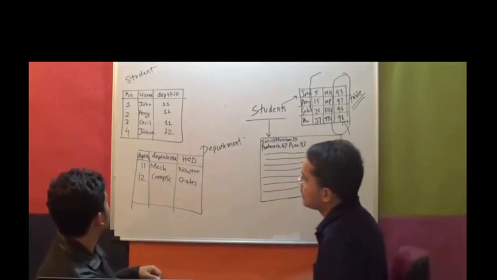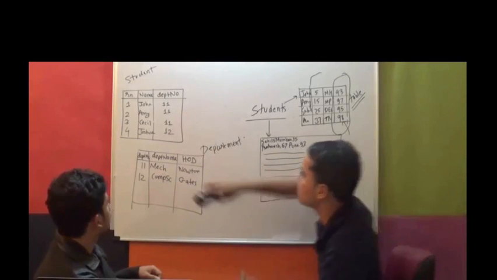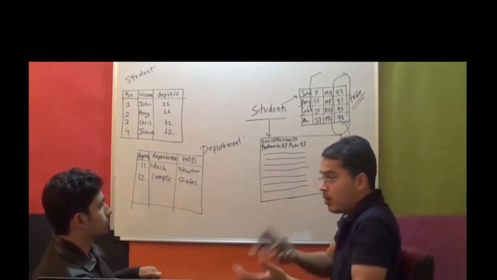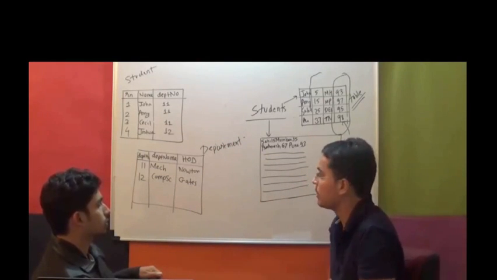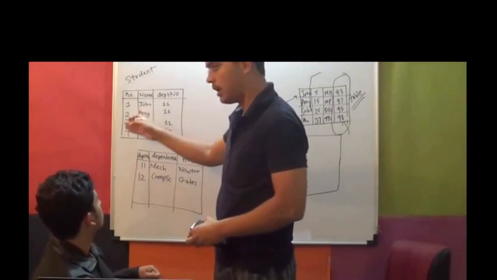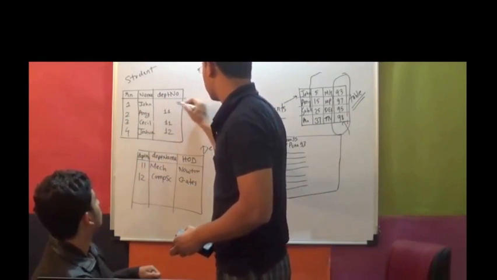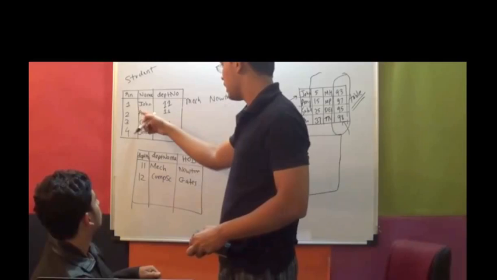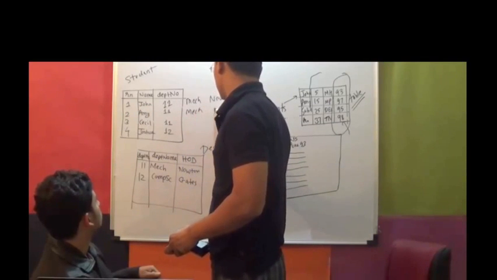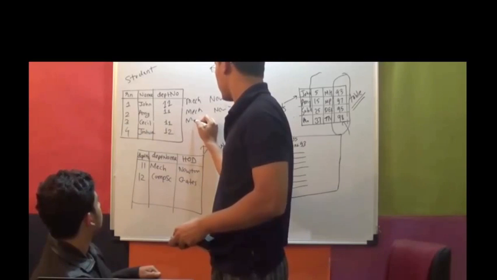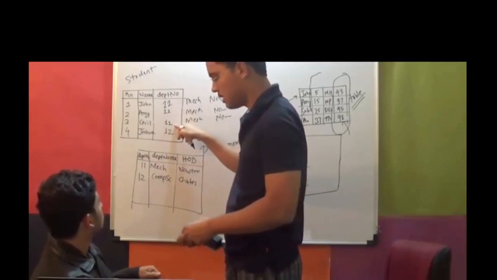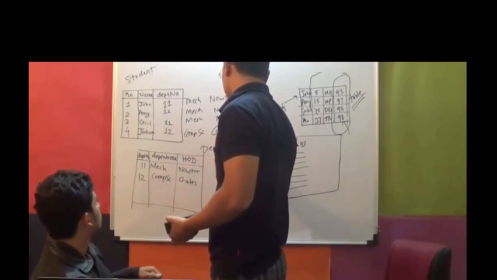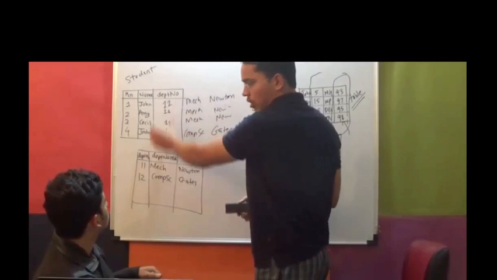See, if we did not keep this in common, but I want to know in which department each student studies, and I want to know who is the head of the department, then perhaps I would have to do something like 1 John Mech Newton, then 2 Amy Mech Newton, 3 Cecil Mech Newton, because department number 11, 4 Joshua Comp Science Gates. This is how I would do it if I am not using the common column.